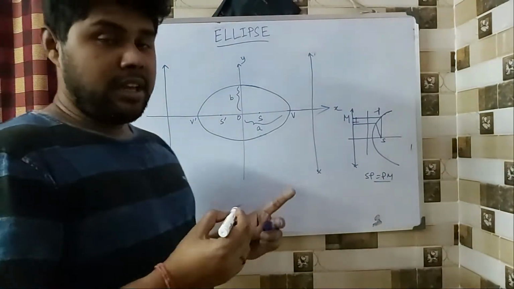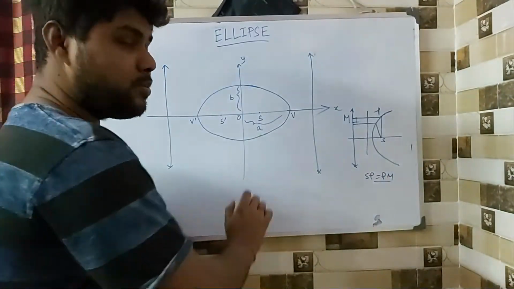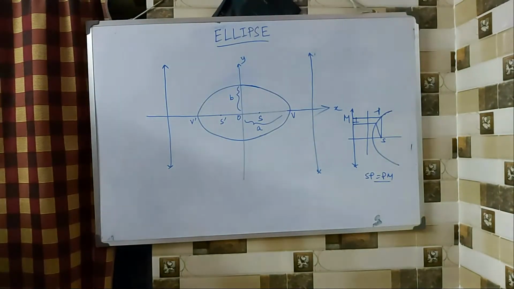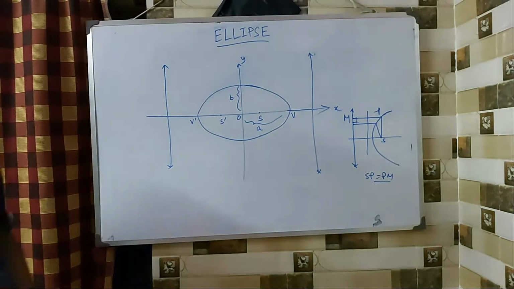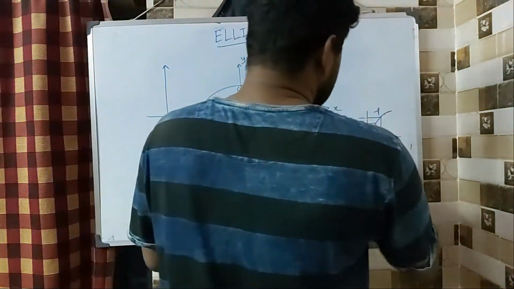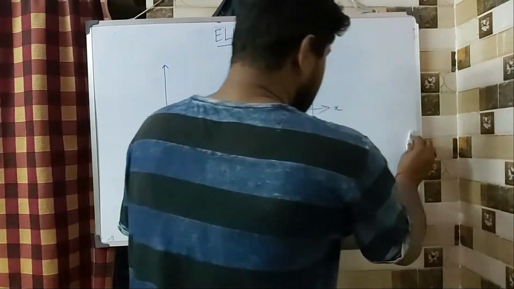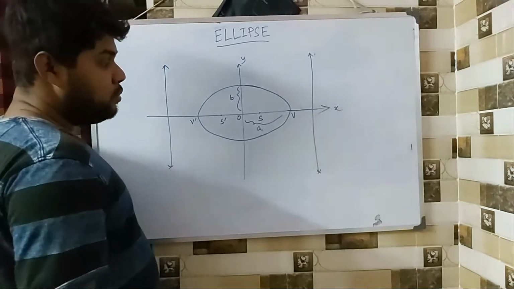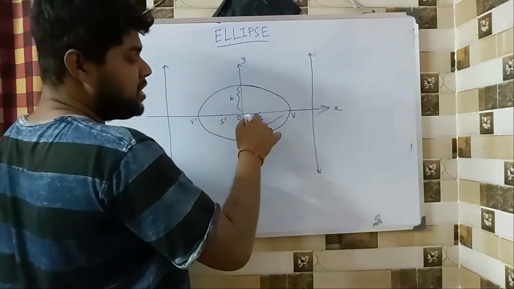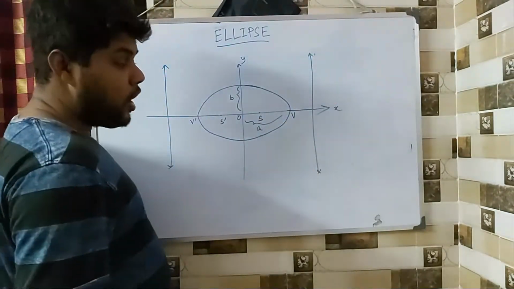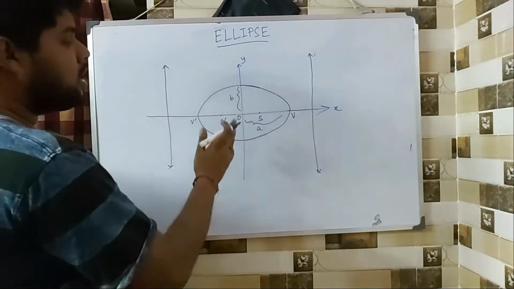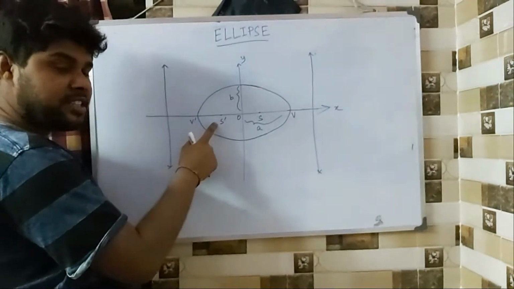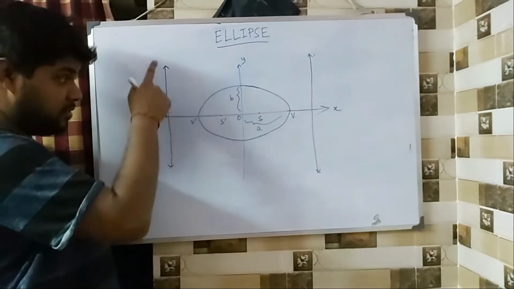Now the same thing is applied here as well, but in this case it is a little bit different. The difference being, in the case of an ellipse we have the same concept. There is a fixed point, there is a fixed line, and as the ellipse is a closed figure, the same thing is there on the other side as well. So that fixed point is here as well, and the fixed line is also here.